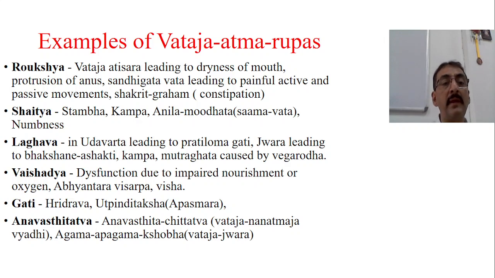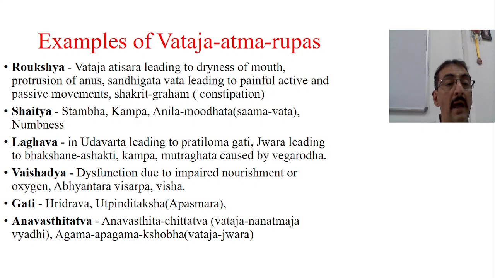Vaishadya or Vishadatva. Dysfunction due to impaired nourishment or oxygen, or Abhyantara Visarpa, Visha. These are the examples where the Visha Guna is going to increase. In case of Visha, Abhyantara Visarpa, etc. Gati is affected. Gati is one of the Atma Rupa of the Vataja Roga, affliction of the Gati, as we see in case of Hridgraha. Then in case of Apasmara, we find Utpindika, Utpindaksha, that means Pindika is affected, that means calf muscles. Pindikodveshtana, that is in case of Apasmara.